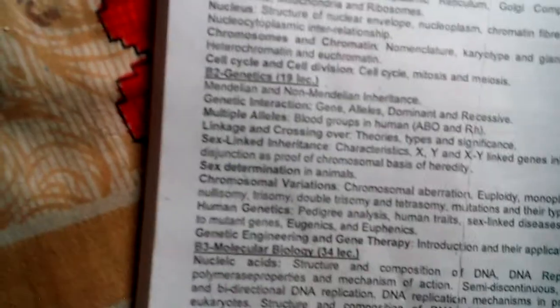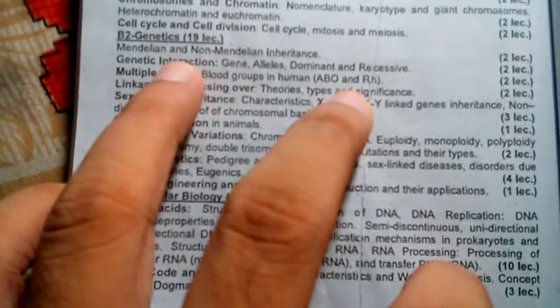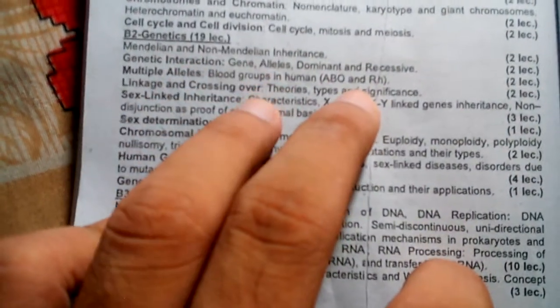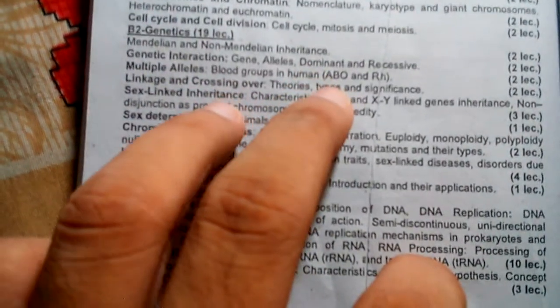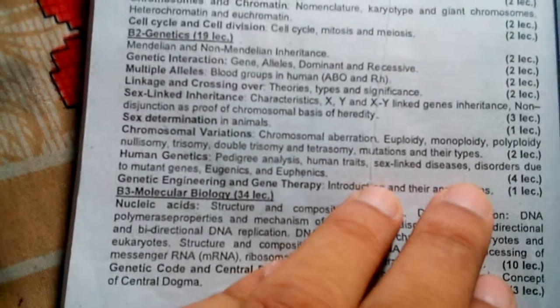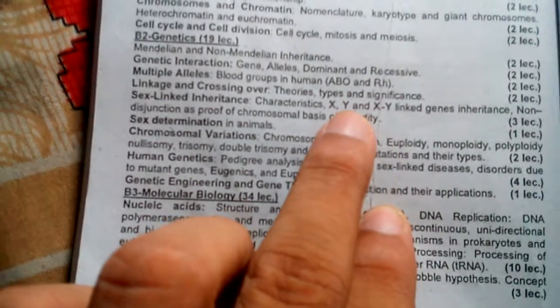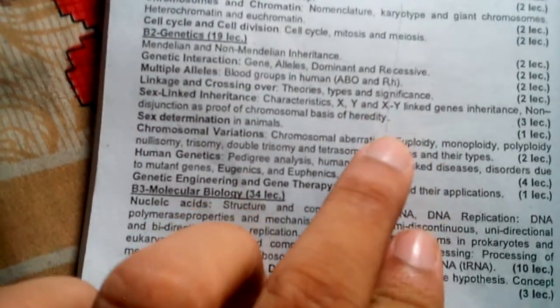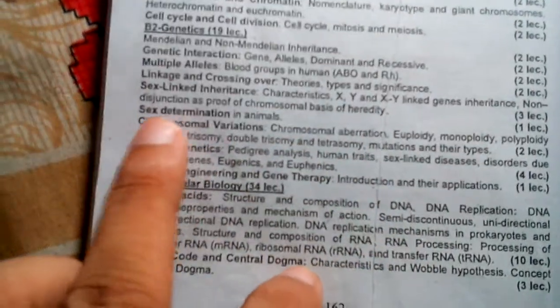And B2 is genetics. Let's see what we study in genetics one by one. First is Mendelian and non-Mendelian inheritance, which is 2 lecture hours, and genetic interaction, gene alleles, dominant and recessive, multiple alleles, blood groups of humans, and linkage and crossing over theory, types and significance. Then sex-linked inheritance, characteristics of X-linked and Y-linked gene inheritance, nondisjunction as proof of the chromosomal basis of heredity, and then sex determination in animals.